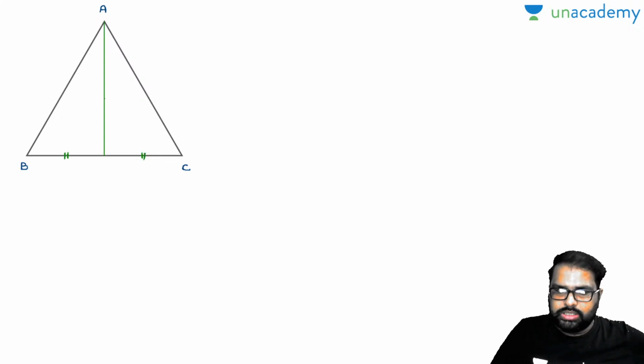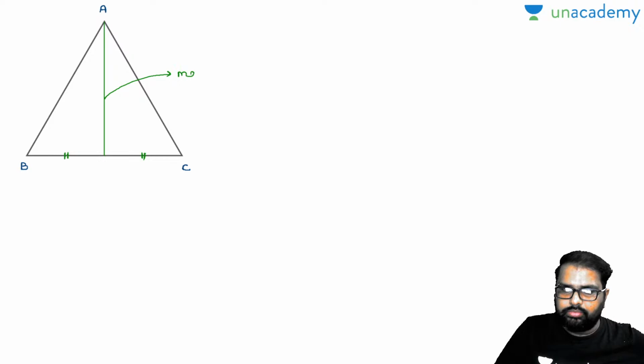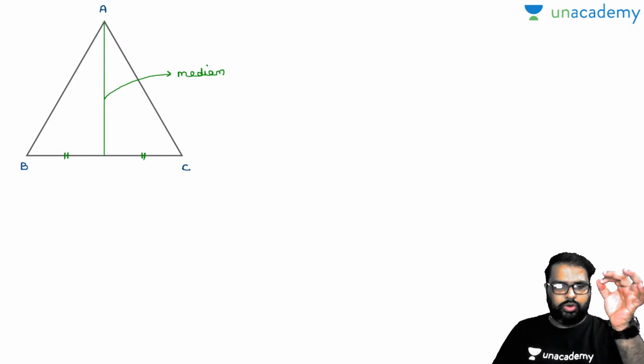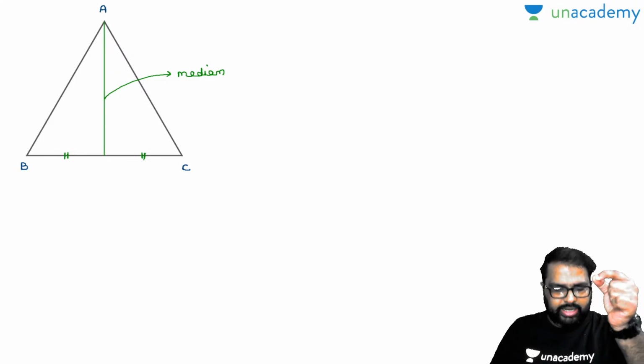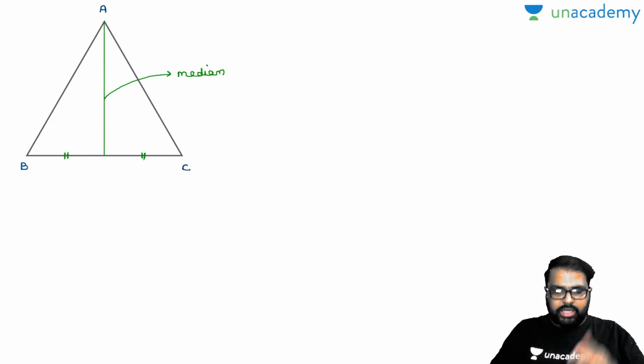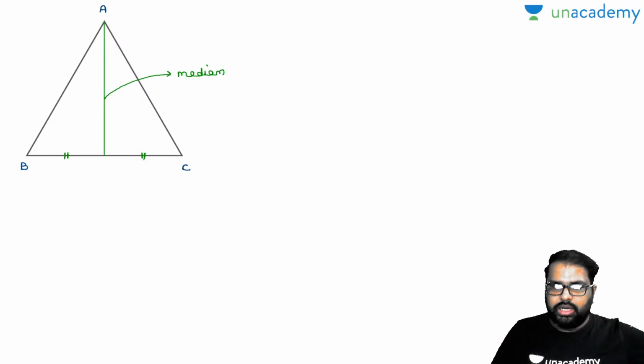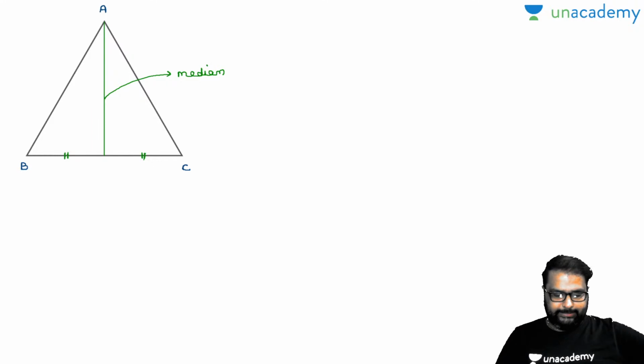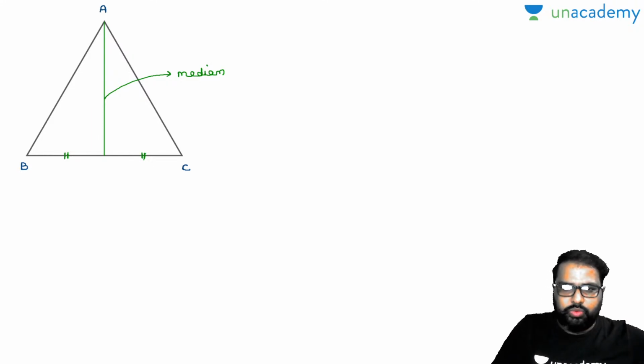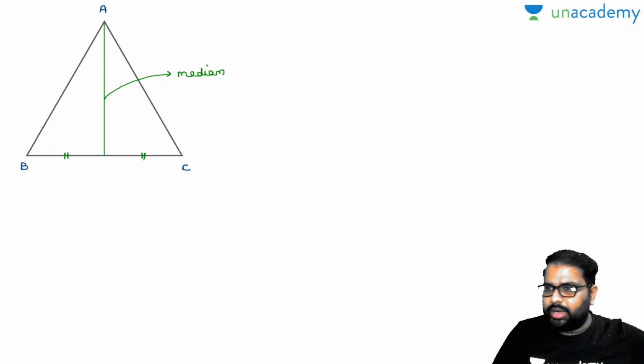Now what is this called? Can anybody say? This is called median. Am I right or wrong? If you draw a line segment from one vertex to the opposite line segment, and this line segment divides the base into two equal halves, then automatically this is called median. Okay, I'll show you one more property, then we'll come back to this.